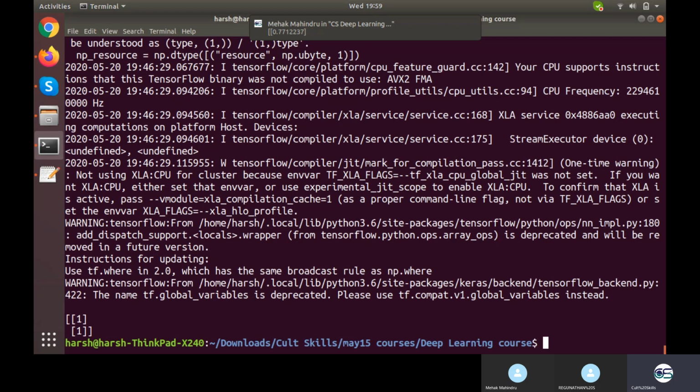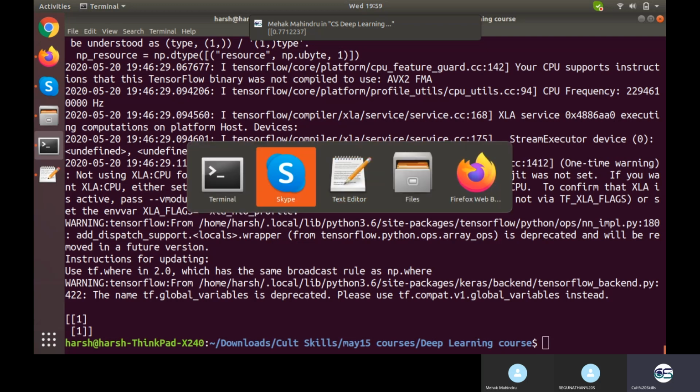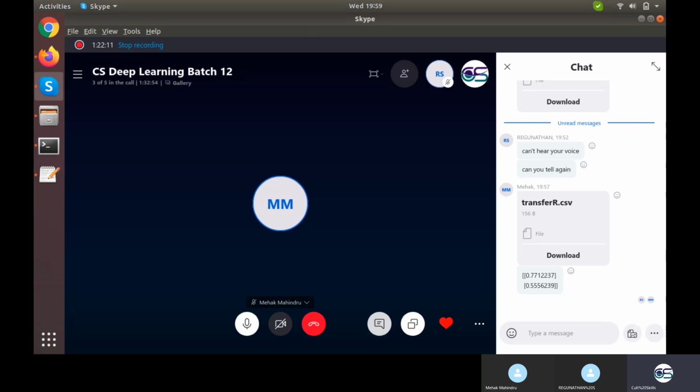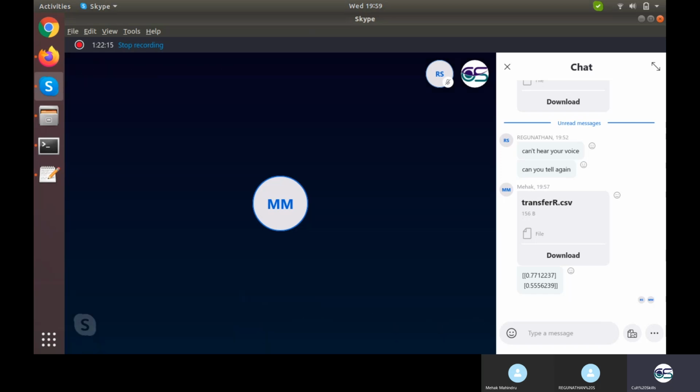It says 0.77 and 0.55. Well, let's wait for Raghunathan as well to get the value.